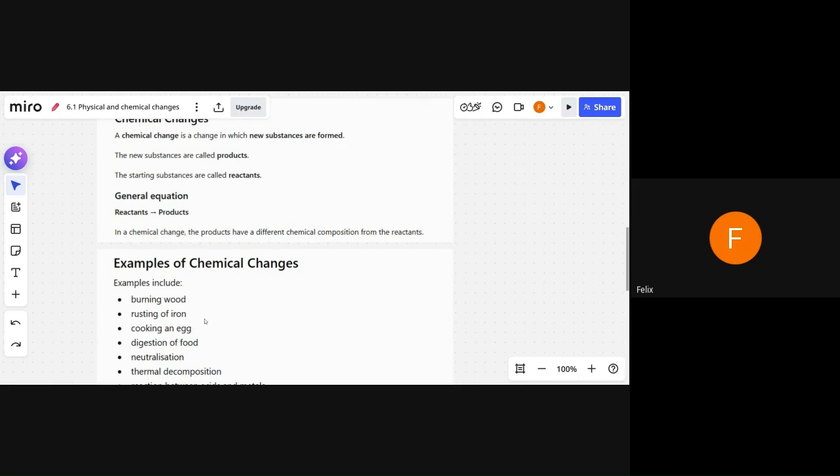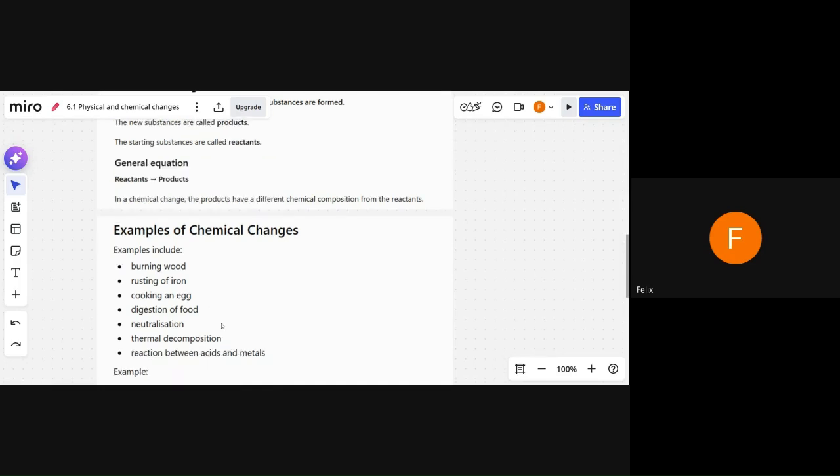So it will have different chemical properties. Cooking an egg: if you fry an egg or boil it, there's no way you can change it back to that gooey, translucent fluid-like structure, right? Digestion of food: once the food that you eat is digested, there's no way you can change it back into its initial state.